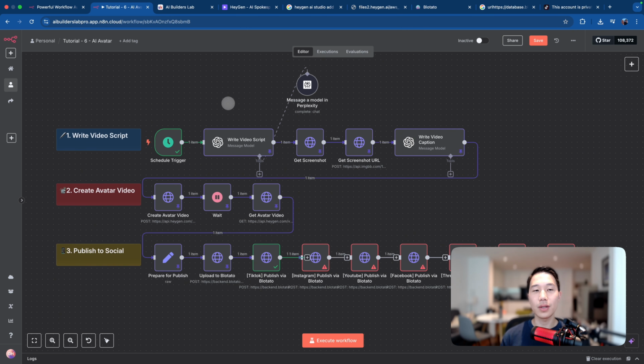We have just finished building this entire workflow, which will run on autopilot: it searches viral AI news from Perplexity, generates a video script, gets a screenshot from TechCrunch and a video caption, generates a high quality video from Heygen, and uploads it to different social media platforms using Blotato.